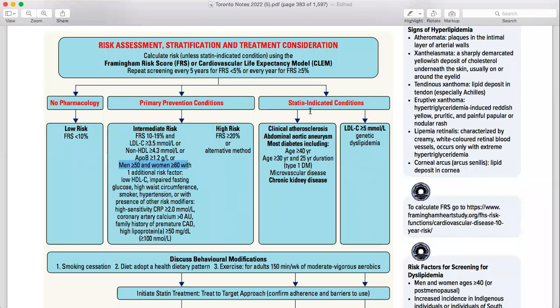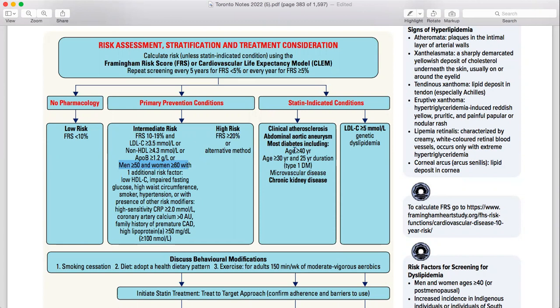Okay, then coming to the statin-indicated ones, which ones are those? If somebody is coming with an abdominal aortic aneurysm, either 2.5 or 3, what are you going to start? You have to talk about statin. If you don't write statin and you are writing about, I will screen, repeat, and blah, blah, blah, that isn't going to give you any mark. The thing they want to listen for is statin.